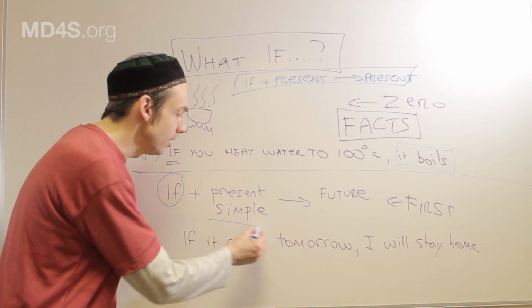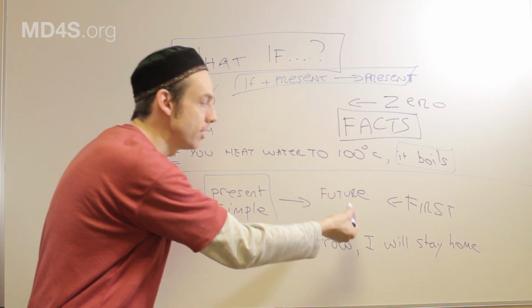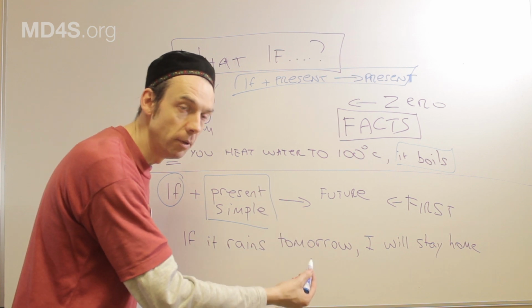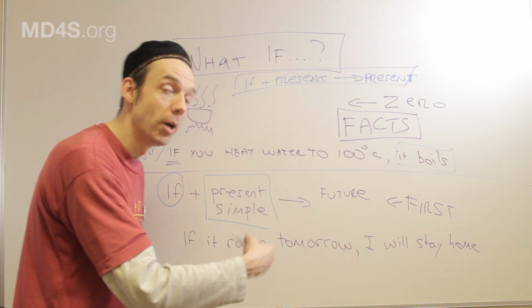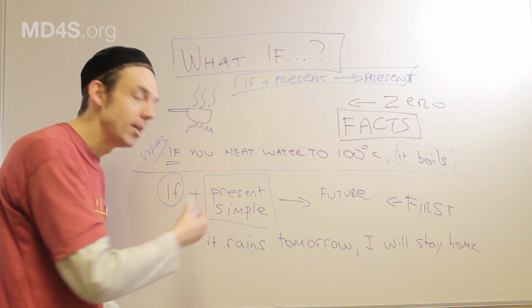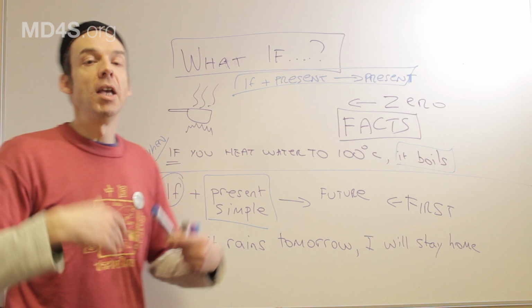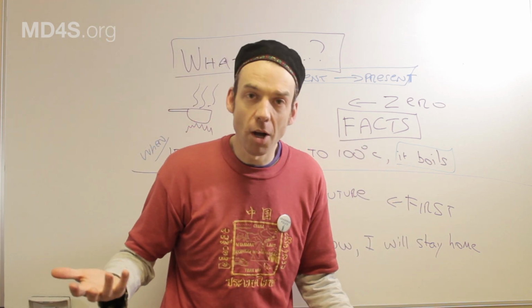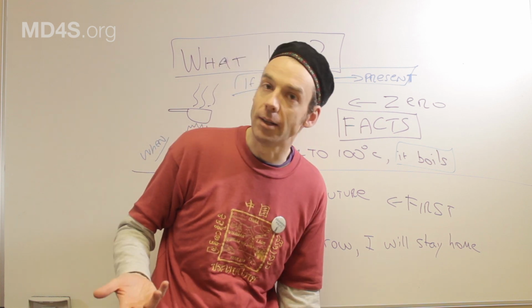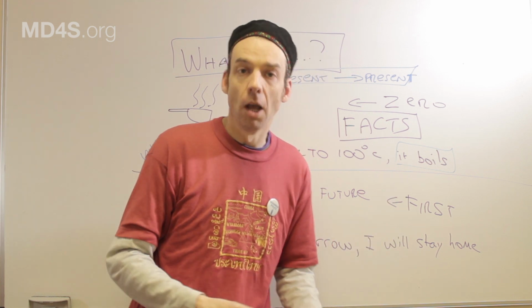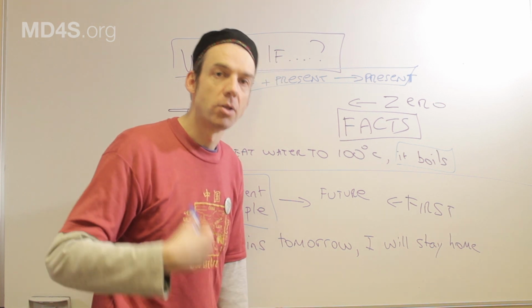So this is the condition, and this is the result of what will happen, or what could happen, or what might happen, or what can happen because of this condition. So if it rains tomorrow, I will stay home. If you eat too much chocolate, you will get sick. If you eat too much chocolate, you can get sick, or you might get sick. So these are real world possibilities about the future.